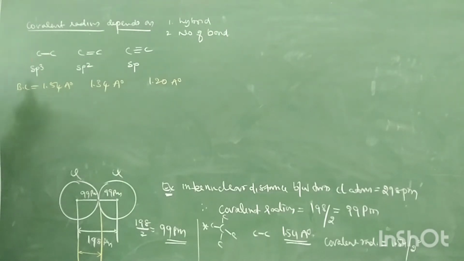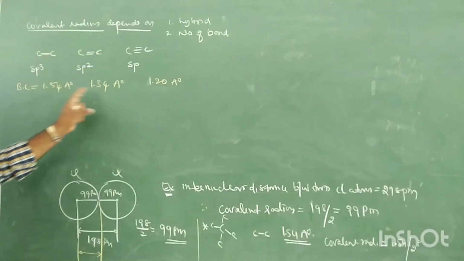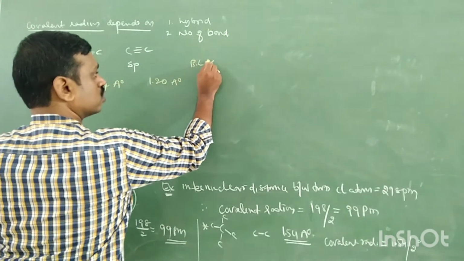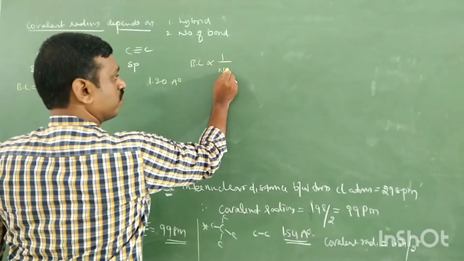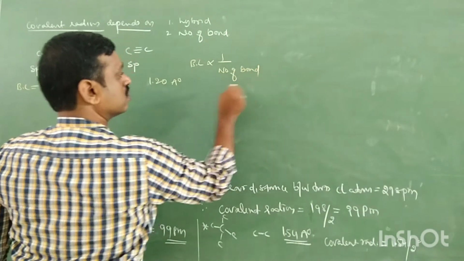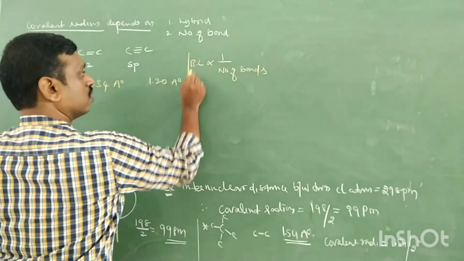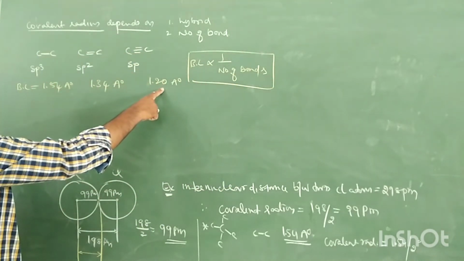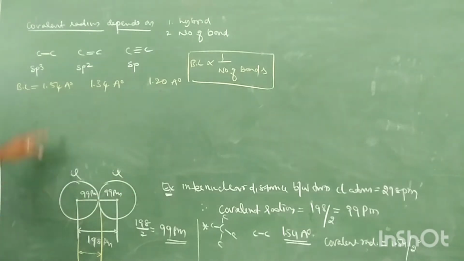So as the number of bonds increases, bond length decreases. We know bond length is inversely proportional to the number of bonds. If the number of bonds is 3, bond length is 1.20, which is less. If the number of bonds is only 1, bond length is more.